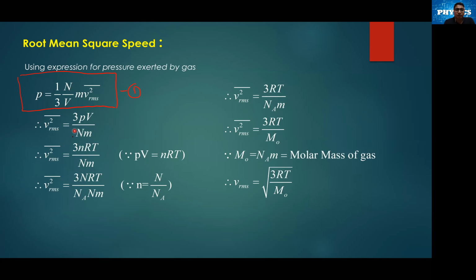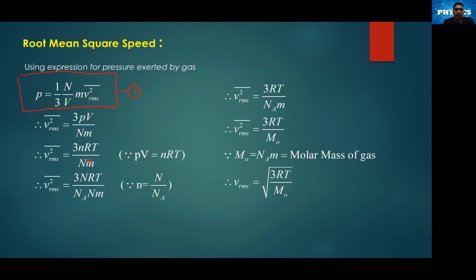What is N? Number of molecules. What is M? Mass of individual molecules. P is a pressure and this V is nothing but the volume over here. Further, ideal gas equation. What is PV? PV is nothing but equal to nRT that we have discussed, where small n is number of moles. Remember, small n is number of moles. If we replace PV with nRT, V square RMS will become 3 nRT upon N into m.